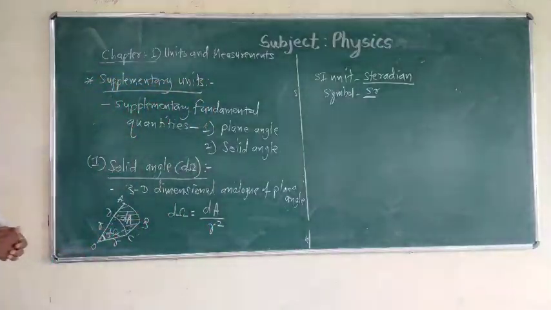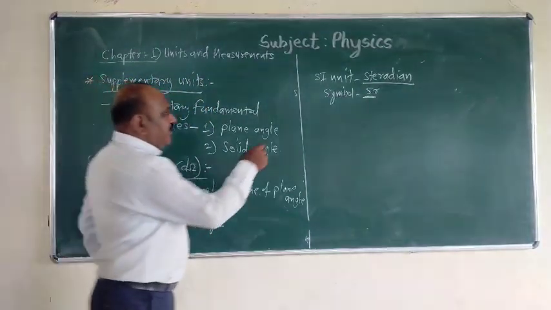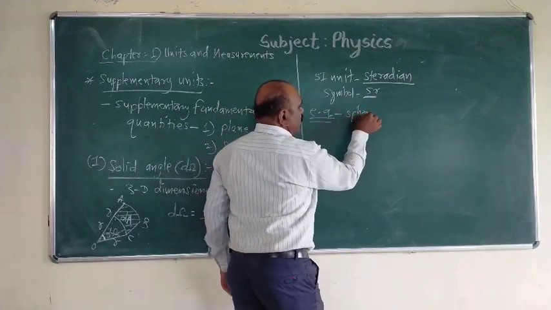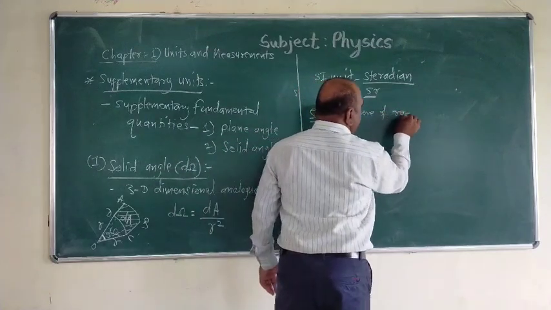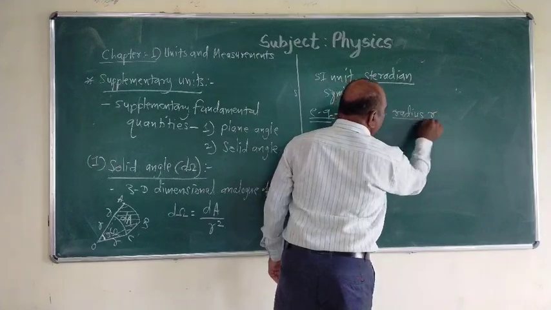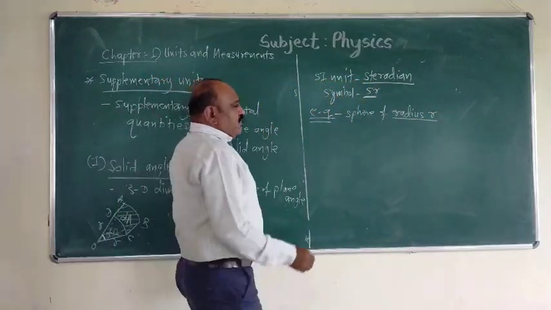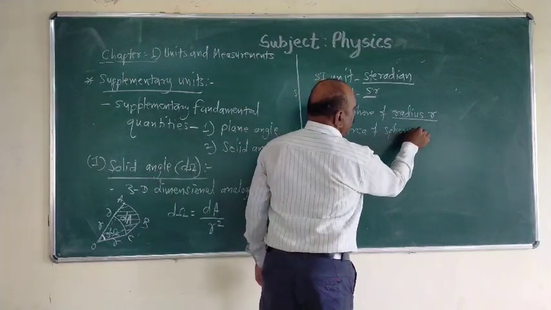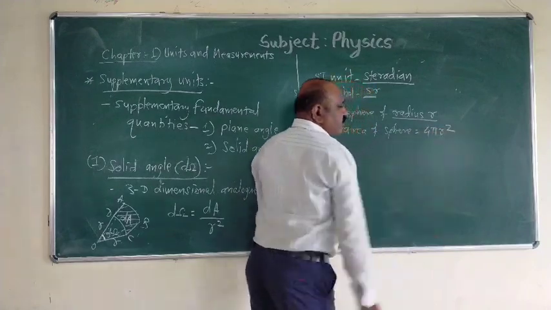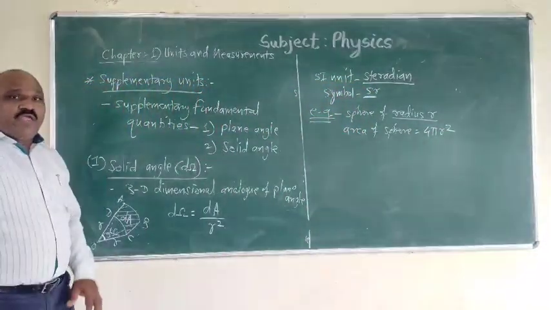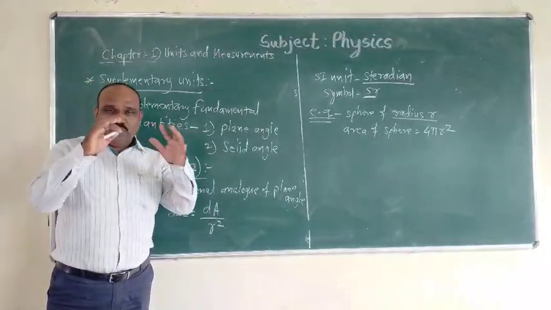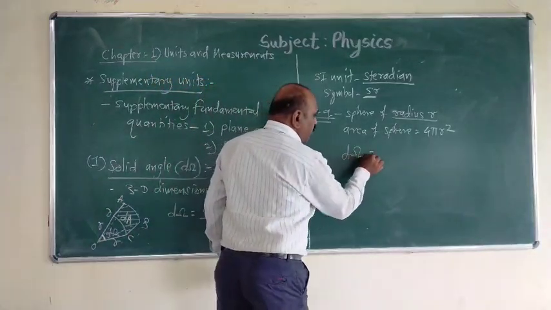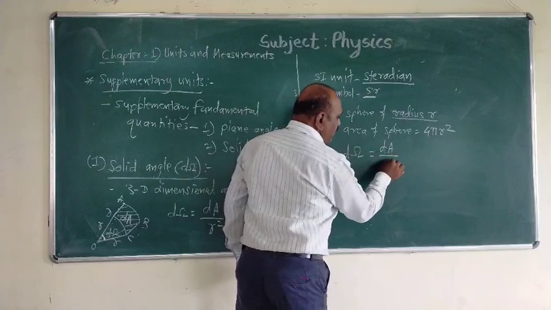Suppose, for example, a sphere of radius r. Then its area of sphere is 4 pi r square. Then the angle subtended by the total area of sphere at the center is d omega equal to area of sphere divided by r square.